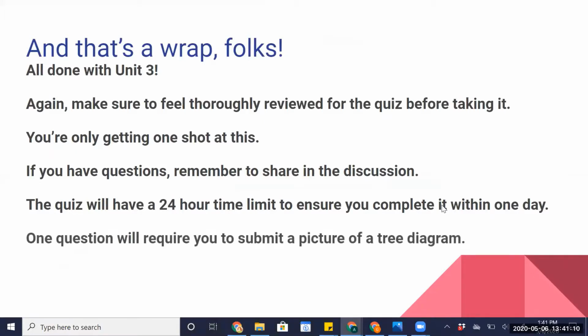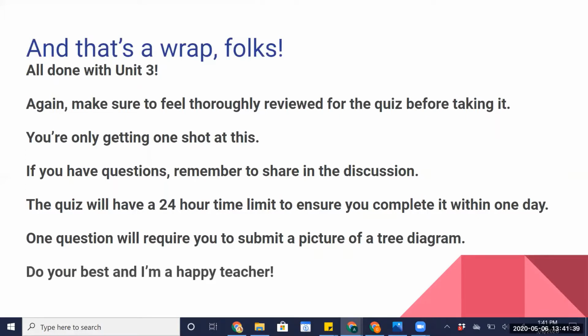So there is going to be one question that requires you to submit a picture of a tree diagram, and we're going to look at that together in a second. I really think it's just a matter of uploading a photo, so it shouldn't be too bad. But again, if you get stuck and if there's any problems and you can't upload the image, don't stress about it. Just email it to me or something. Just get that picture to me somehow. You can send it to me on Remind too. That works. As long as I get the photo so I can give you your points, you'll be good to go. But I'll review that with you in just a second.